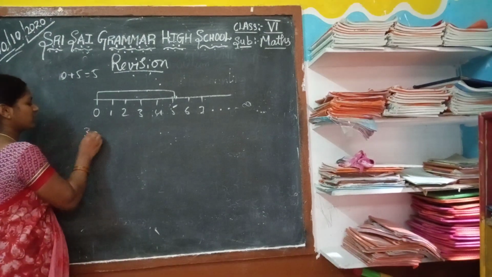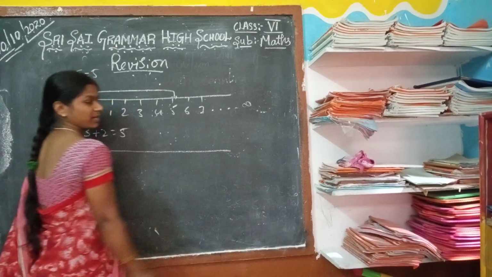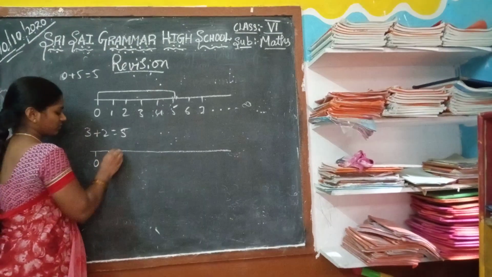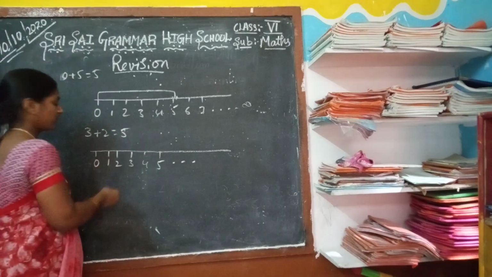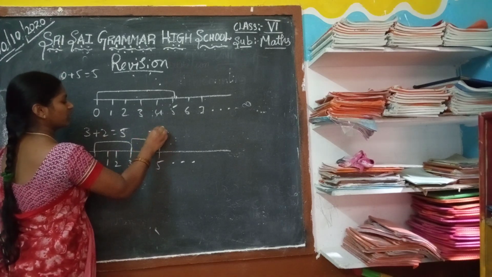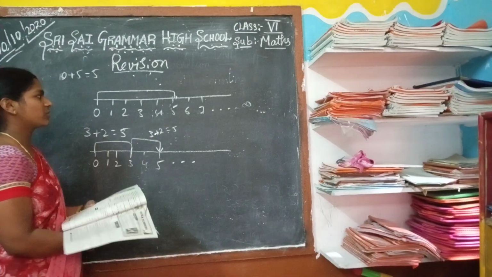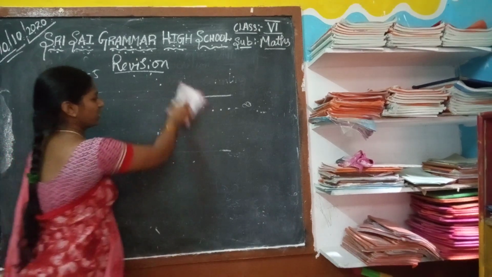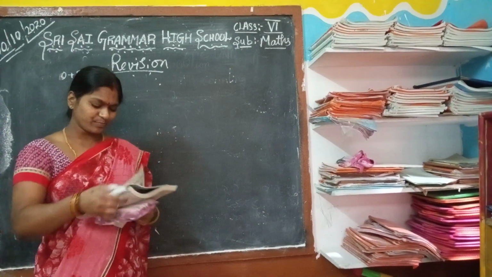Now for example, 3 plus 2 equals 5. It should be represented on the number line. How do you represent it in the whole numbers? You start with 0, and it will end at number 5, because 0 to 3, then 3 to 5. So 3 plus 2 equals 5. In the same way, subtraction, addition, and multiplication are represented on the number line like this only. You practice subtraction, multiplication, and addition.